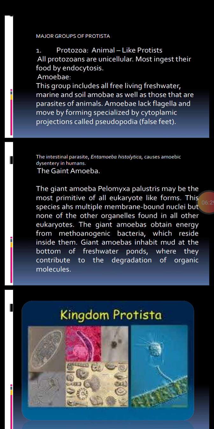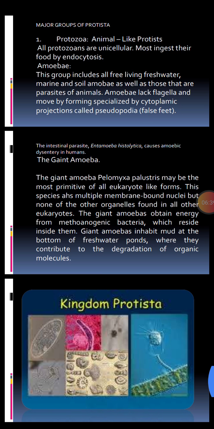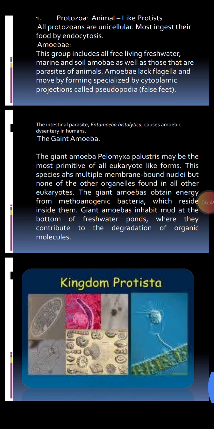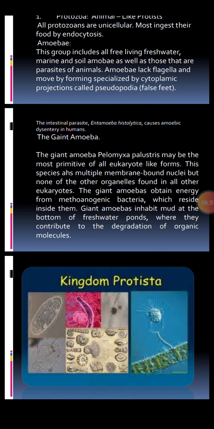Giant amoebas obtain energy from pathogenic bacteria which live or reside inside them. Giant amoebas inhabit or live in mud at the bottom of freshwater ponds, where they contribute to the degradation or breakdown of large organic molecules. A picture is also shown of kingdom Protista.